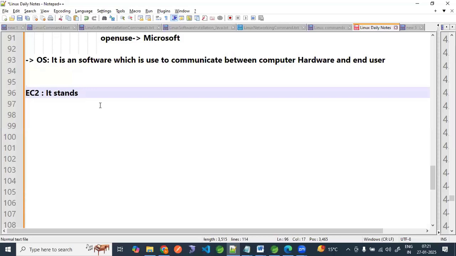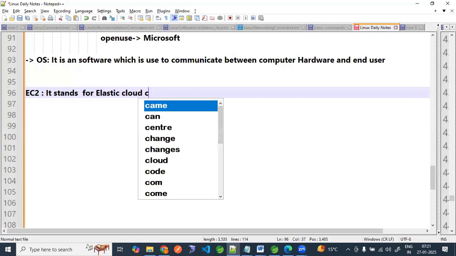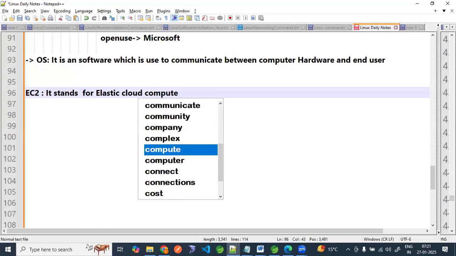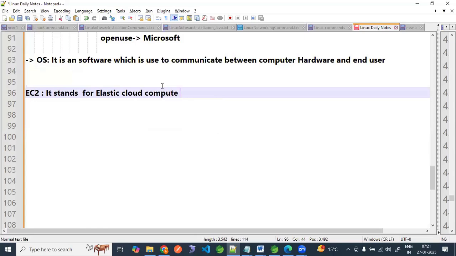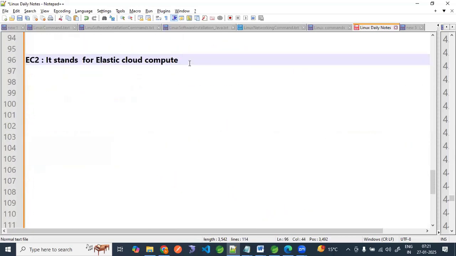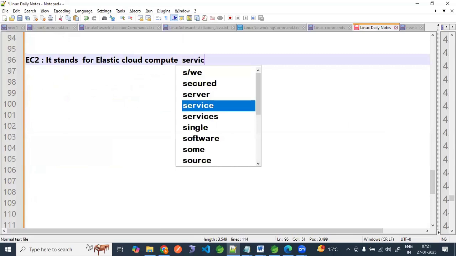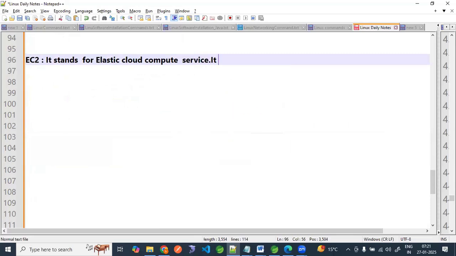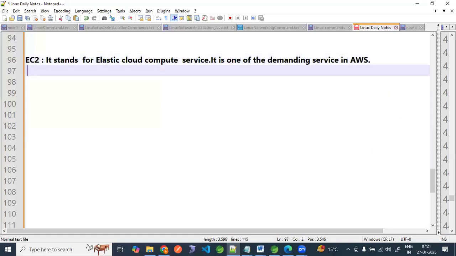Let's start. EC2 stands for Elastic Cloud Compute, which is one of the services of AWS. It is one of the most in-demand services in AWS. With EC2, what are we able to do?